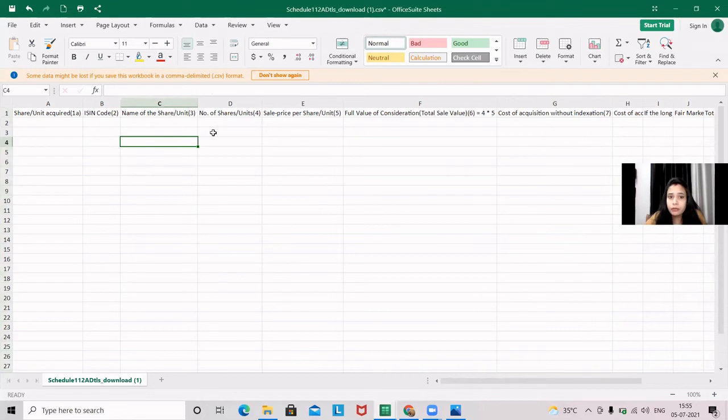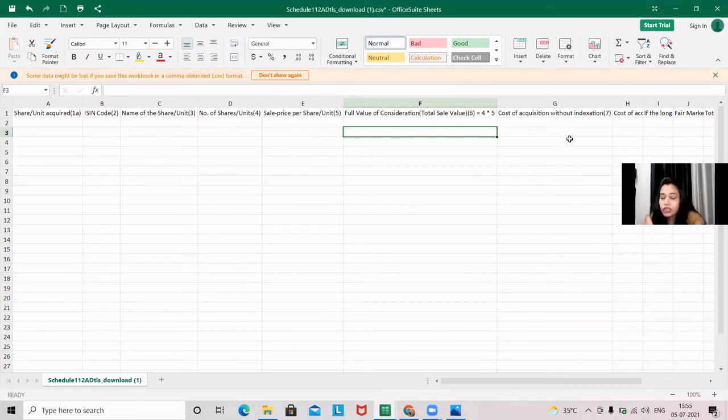Then name of share or unit, number of shares, sale price per share, full value of consideration, which comes to 4 into 5. From now onwards, the grandfather rules apply, that is, columns F, G, H. That's why I have explained the provision earlier in this video. So you need to fill this template and then upload the same.